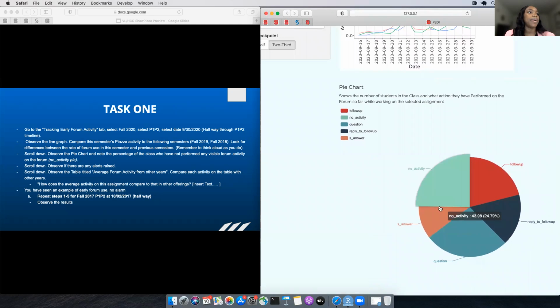So when I go to the pie chart, I see that, oh wow, 43.98% of the class performed no visible activity on the platform. In our research, we define activities on Piazza to be of two types. One is visible interaction, and the other is non-visible interaction. Either you're lurking or not using the platform at all. And if you're doing one of those two, you fall under non-visible activity on Piazza.